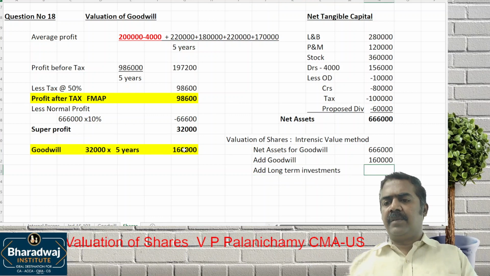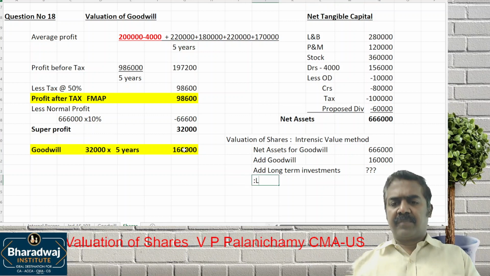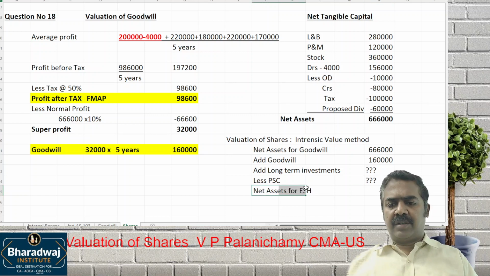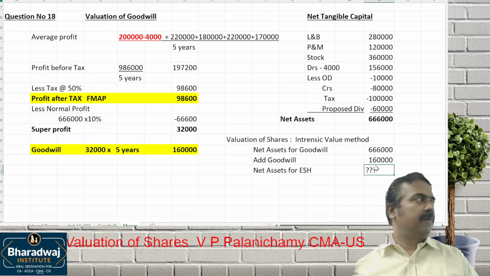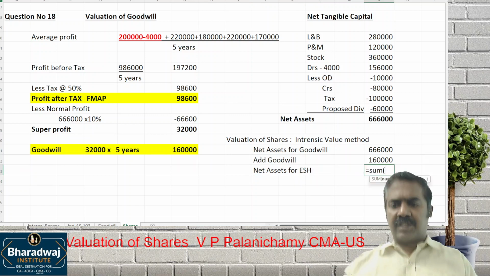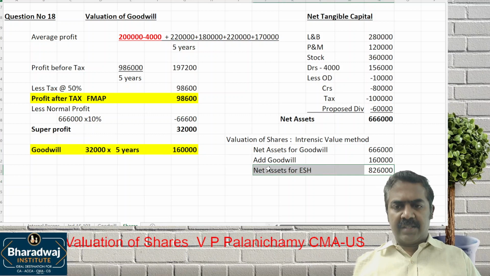If there is any long-term investment we can take it, but that is not given. If there is any preference share capital, we can reduce it. Is there any preference share capital? No preference share capital. This will give us net assets for equity shareholders. So in this question, there are no long-term investments or preference share capital. Whatever you get is net assets for equity shareholders. 8,26,000 is the net assets for equity shareholders.